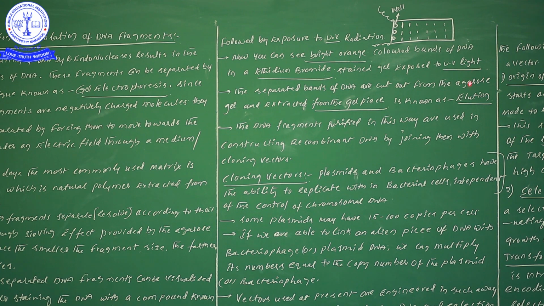one by one, each and every fragment we will take from the entire gel, and we will observe whether that particular DNA fragment, or the small particle, has good characters or not. By checking that, definitely among many DNA fragments we can find one particular DNA fragment as a good one, with good characters. That particular fragment can be used in our recombinant DNA techniques.